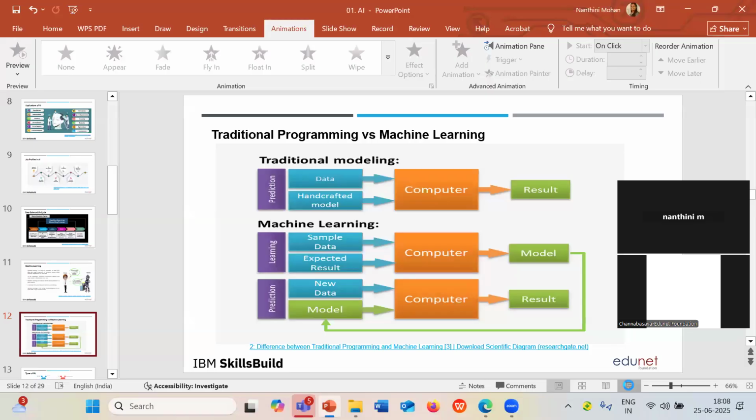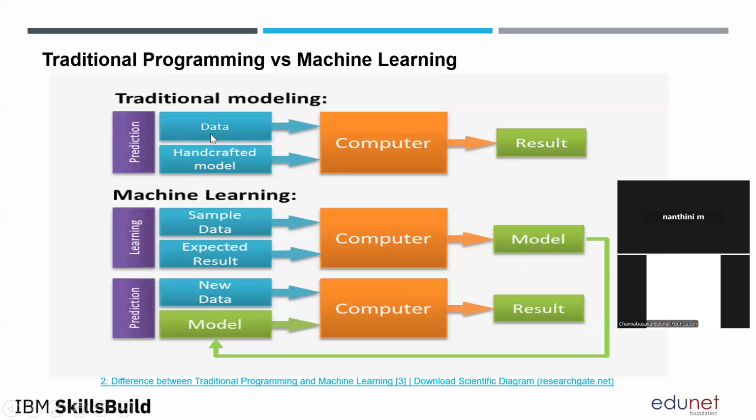For prediction or result, I am giving my computer A is equal to 2, B is equal to 3, and the model is nothing but C is equal to A plus B. So I am giving the instruction as well, so that the computer can process this data and the model to get the result as 5. Is it clear to everyone?